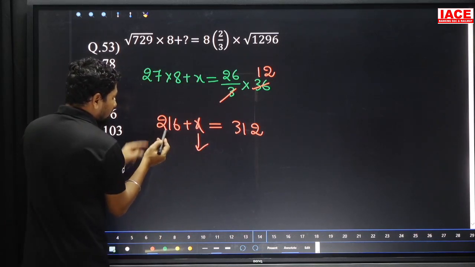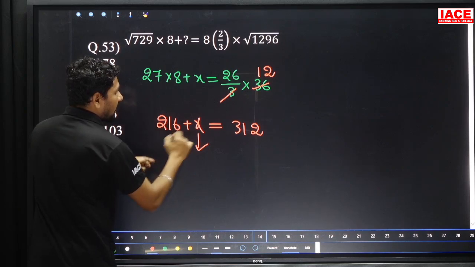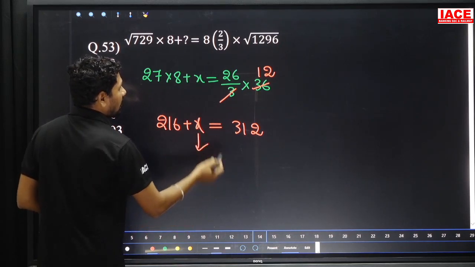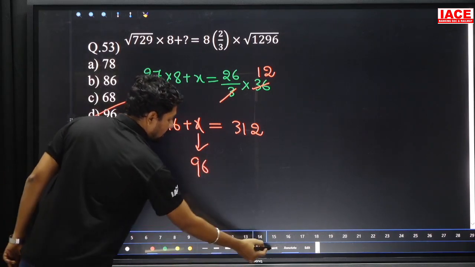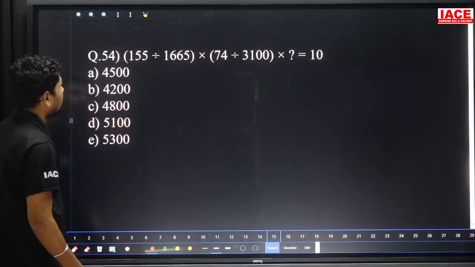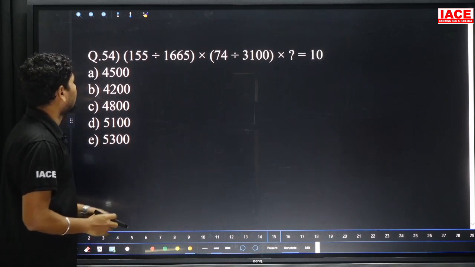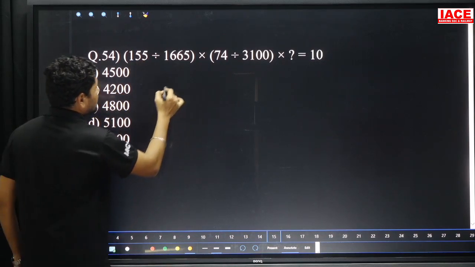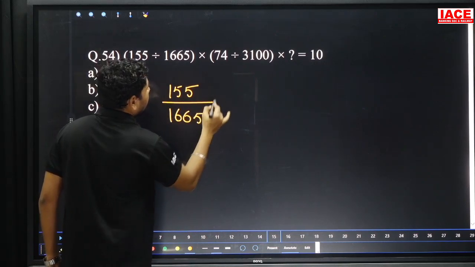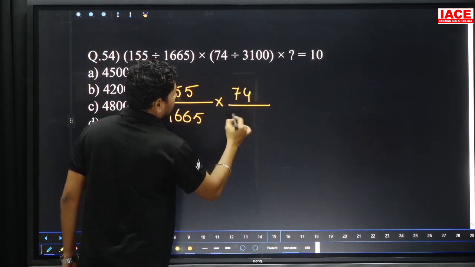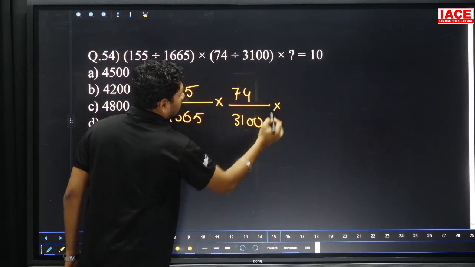80 we are adding, for example 84 added, it is 300. 84 plus 12 is equal to 96, then 96 means option D. Here we should add it, what is the number? 96.